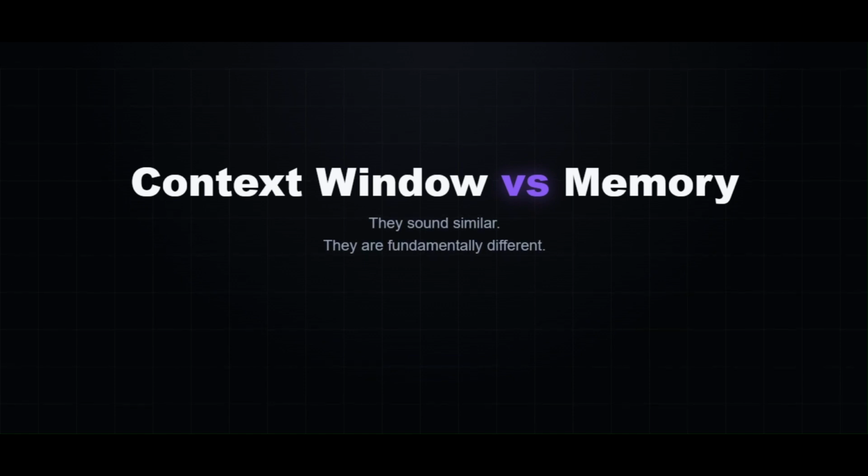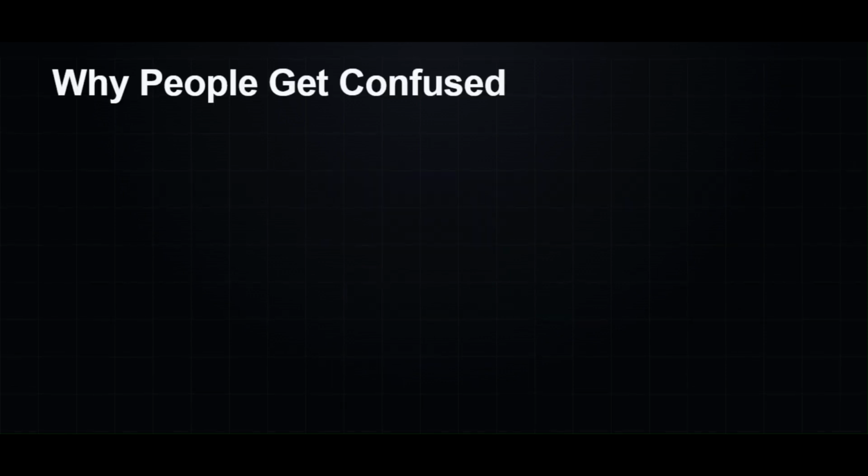Let's start with the biggest misconception. Context window, memory. Two completely different systems. One controls what the model can currently see, the other controls what it remembers for the future. Most people think these are just two names for the same feature.